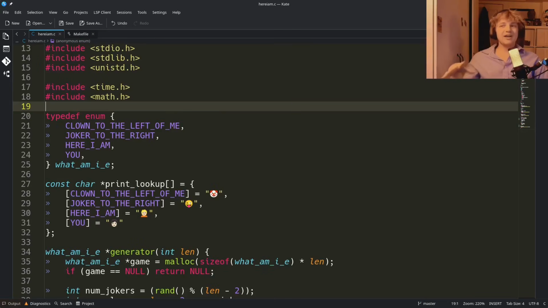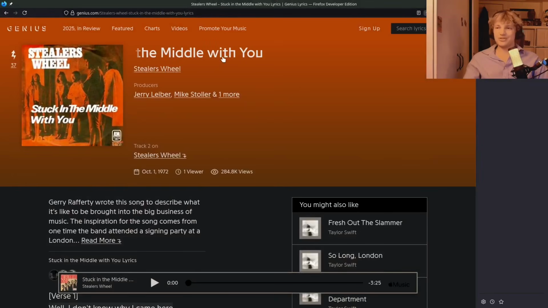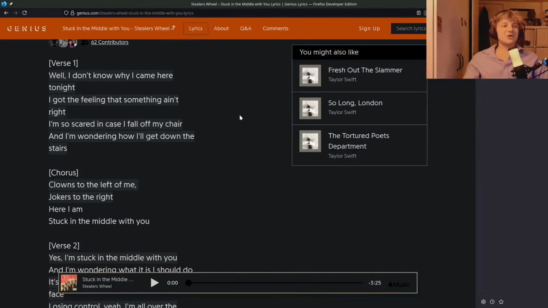Honestly, guys, I might have gone too far this time. What have I done? Well, I was driving home the other night and listening to the radio, and this song comes on. It's the 1972 Stealers Wheel, Stuck in the Middle with You. And I was listening to this song.